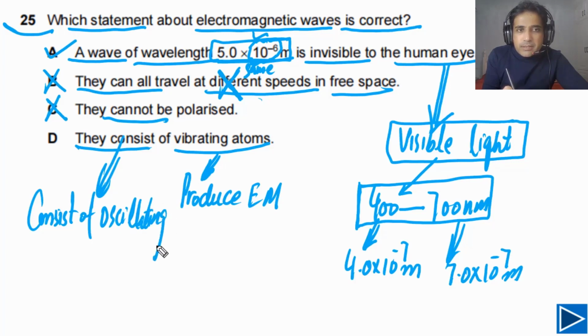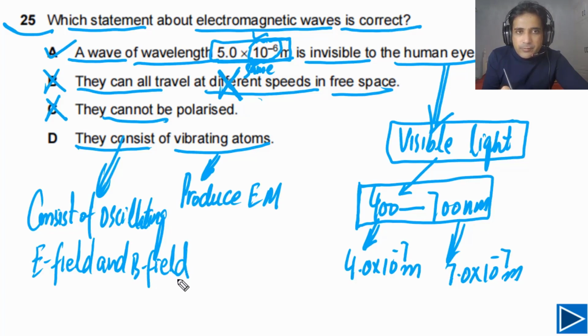So you need to understand the difference. Oscillating E field means electric field and B field, magnetic field. They consist of oscillating electric and magnetic fields, but we can produce EM waves by oscillating charged atoms. So this option is also incorrect. So the answer for this question is A.